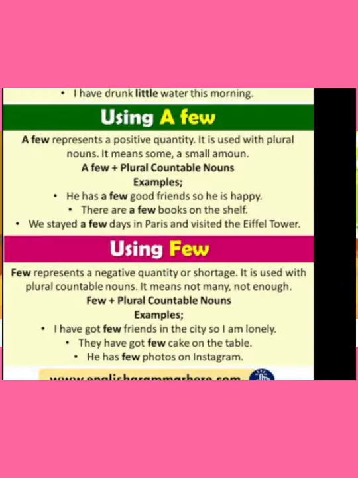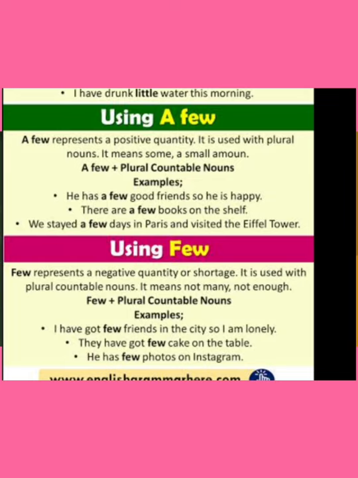Now let us see the usage of a few and few. A few represents a positive quantity. It is used with the plural nouns. It means some, a small amount. Okay, children. Few is used to represent a negative quantity or shortage. It is used with the plural countable nouns. It means not many, not enough.